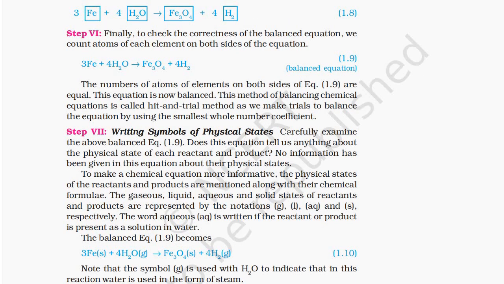Step 7. Writing symbols of physical states. Carefully examine the balanced equation. Does this equation tell us something about the physical state of each reactant and product? No information has been given in this equation about their physical state. To make a chemical equation more informative, the physical states of the reactants and products are mentioned along with their chemical formula. The gaseous, liquid, aqueous and solid states of reactants and products are represented by the notations (g), (l), (aq) and (s) respectively. The word aqueous is written if the reactant or product is present as a solution in water.